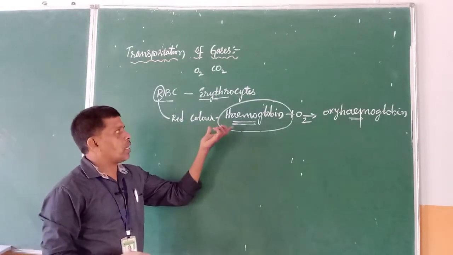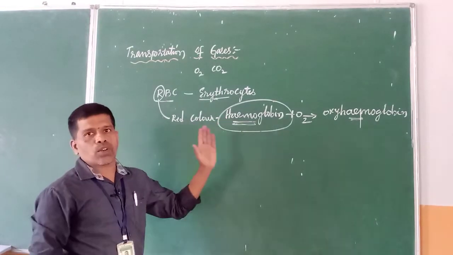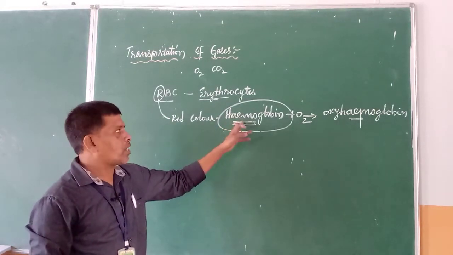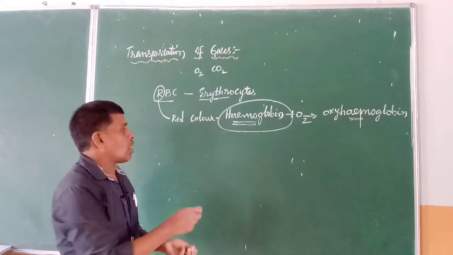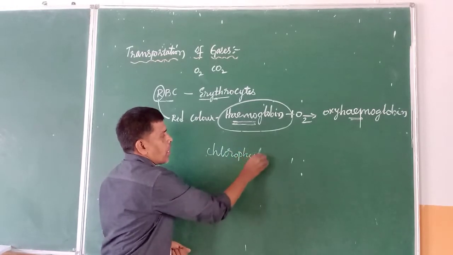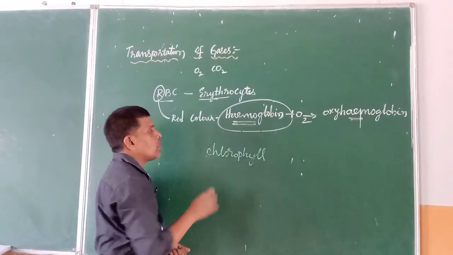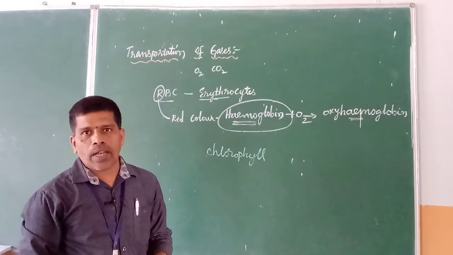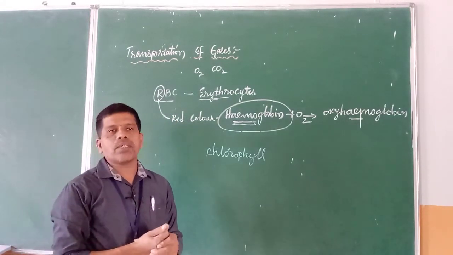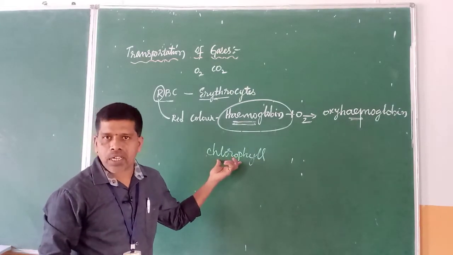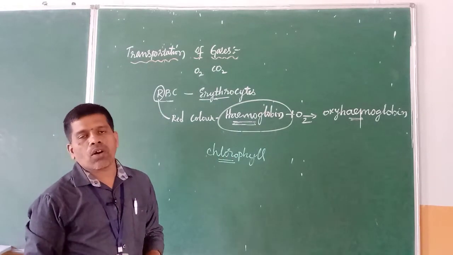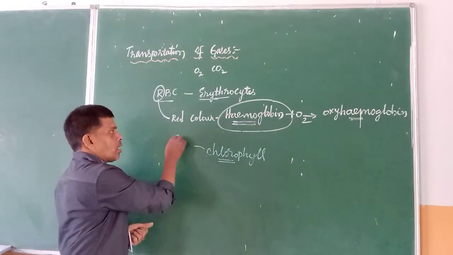Now, this hemoglobin, with its role in transportation of gases, we can compare with the chlorophyll molecule. What is chlorophyll? It is a green pigment present in the leaves of plants. We know that chloroplasts are the cell organelles responsible for photosynthesis in plants. They are green in color. The leaves are green because of a most important pigment called chlorophyll. It imparts the green color.